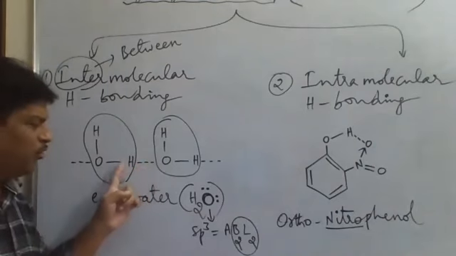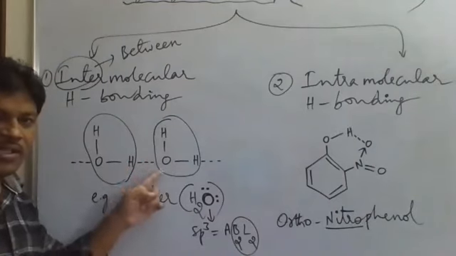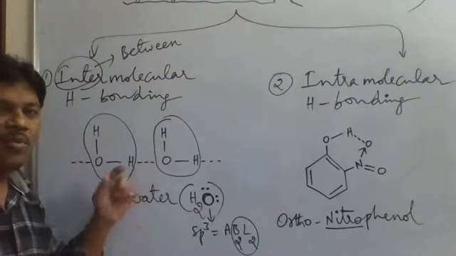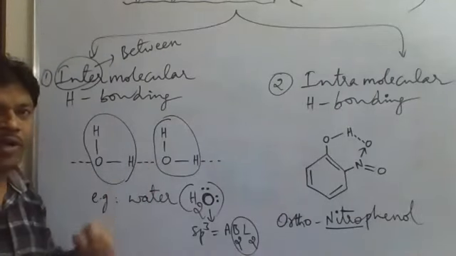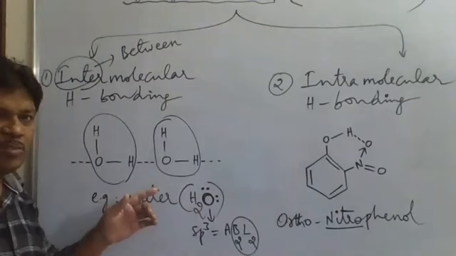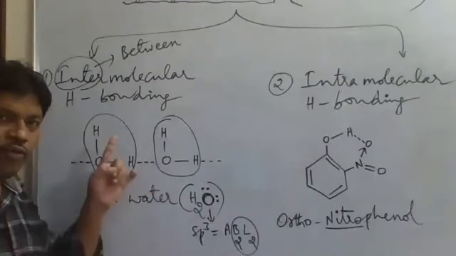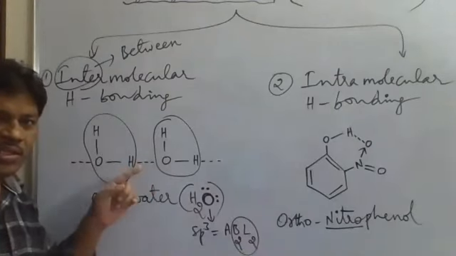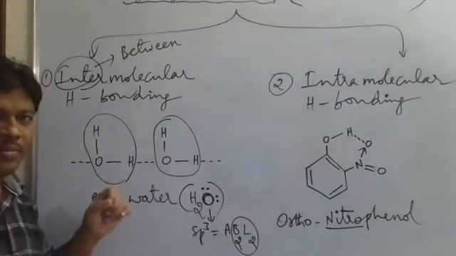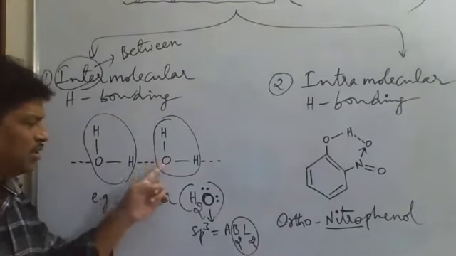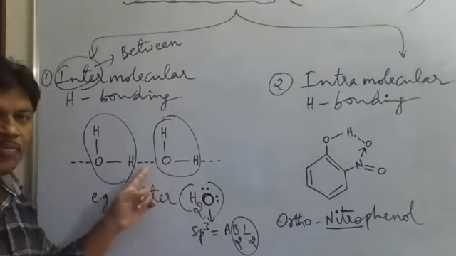So this hydrogen bond is between the molecules, right? That's why it is called intermolecular hydrogen bonding. Between the molecules, the hydrogen bonding. Hydrogen bonding is possible between hydrogen and fluorine, hydrogen and oxygen, hydrogen and nitrogen mainly. So here hydrogen and oxygen type of hydrogen bonding is there.